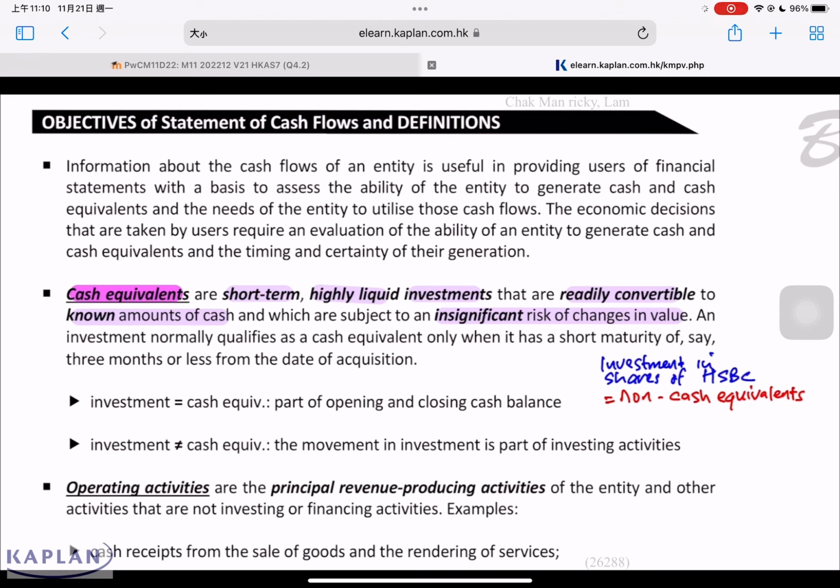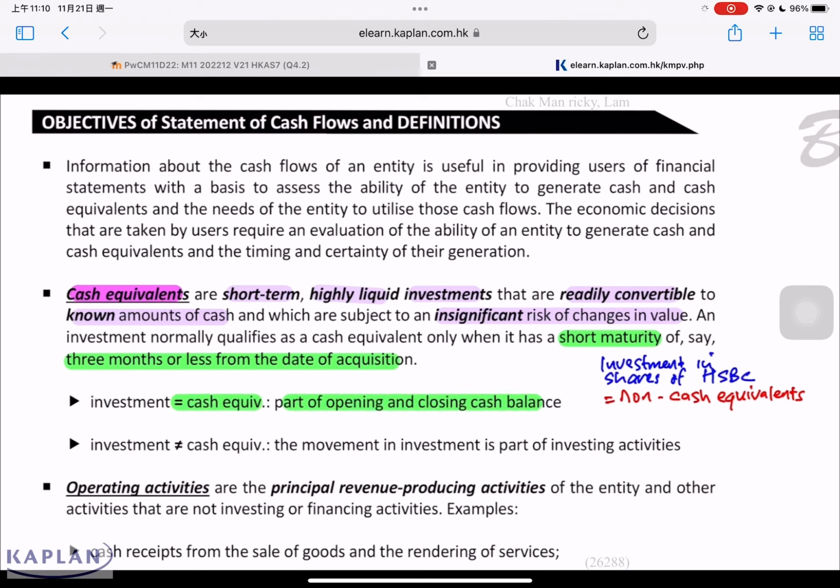In order for us to call this a cash equivalent, it must be short-term, highly liquid, convertible into a known amount of cash that's subject to insignificant change in value. Normally investment in shares, we do not call this a cash equivalent. The standard gives us some guidance. In order for an investment to be considered as cash equivalent, it must be an investment with short maturity, like a deposit or bond. Short maturity means 3 months or less from the date of acquisition. If the answer is yes, then we consider it as cash equivalent. It will be part of the opening and closing cash balance.